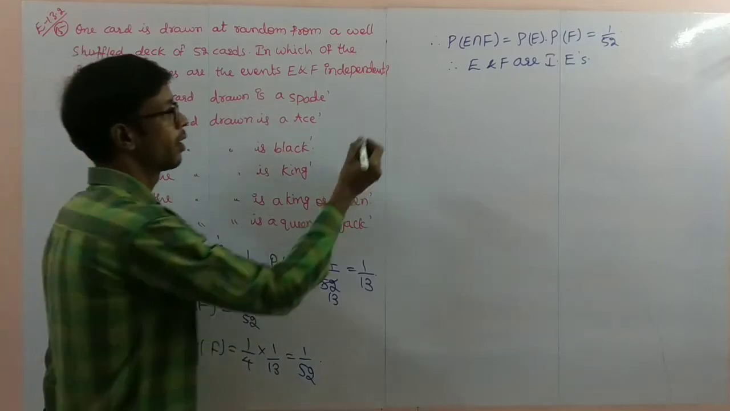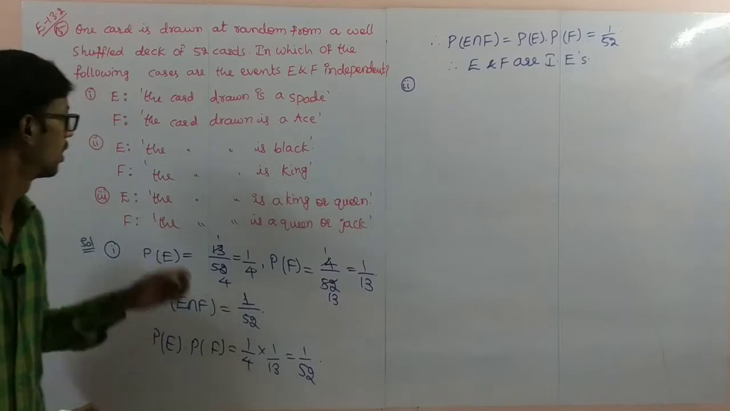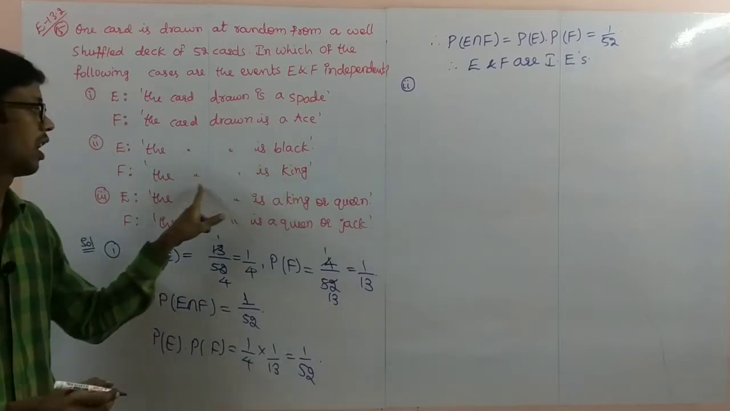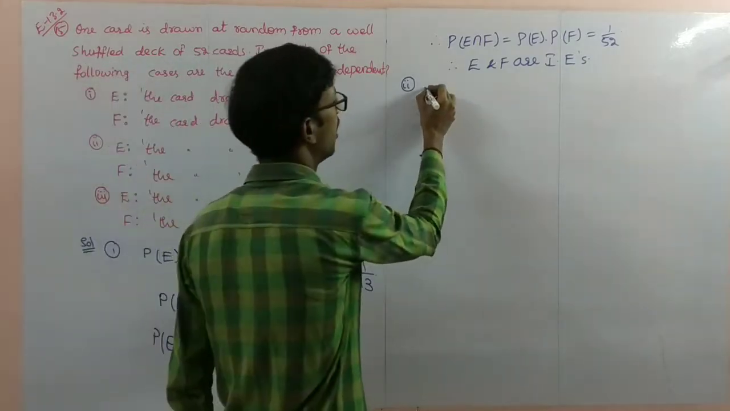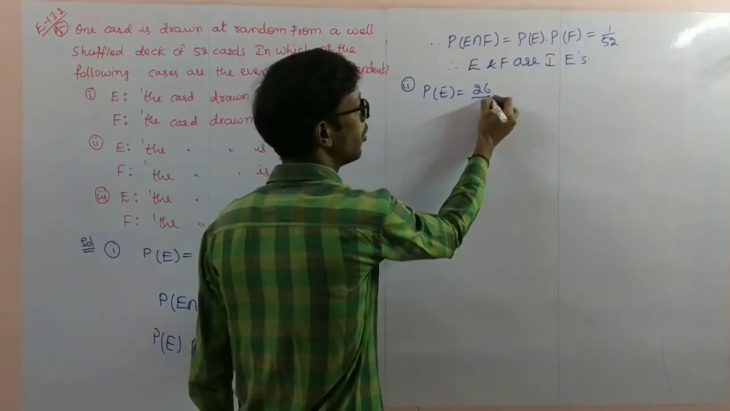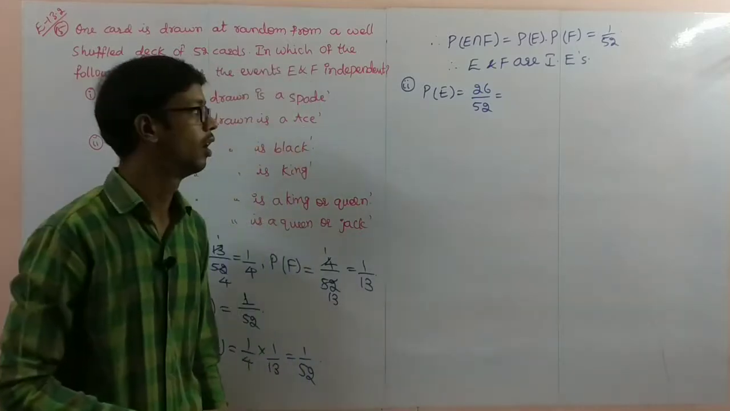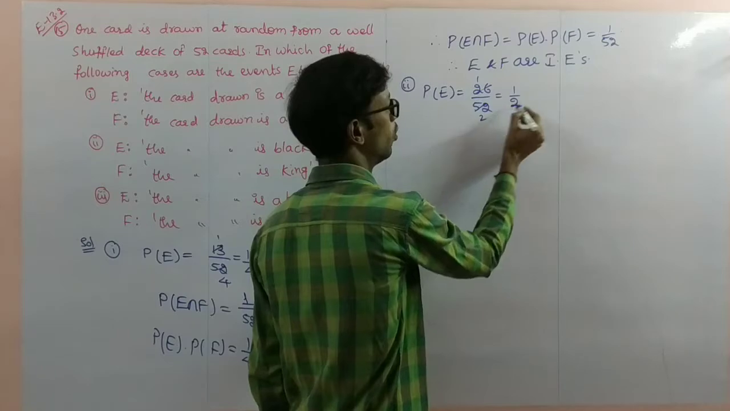Next, number 2 also we can do with the same procedure. E: the card drawn is black. F: the card drawn is king. So probability of E, black cards are 26, favorable 26 by total 52. So this will become 1 by 2.